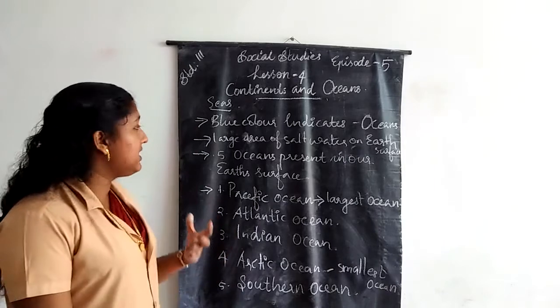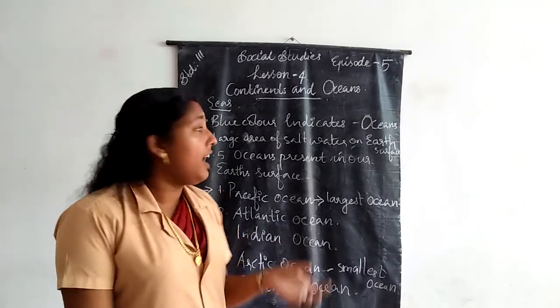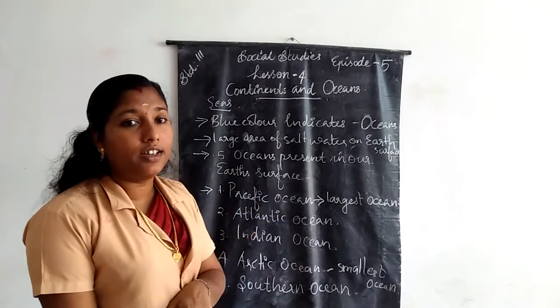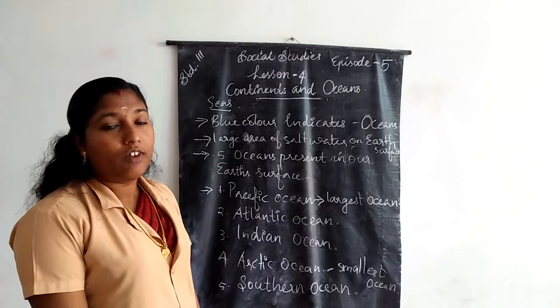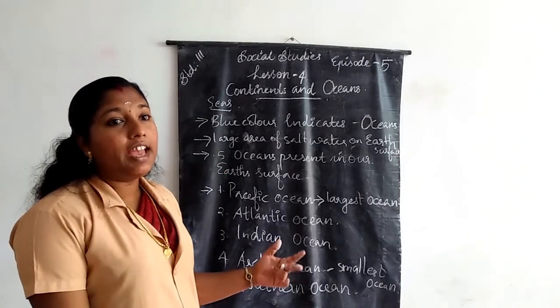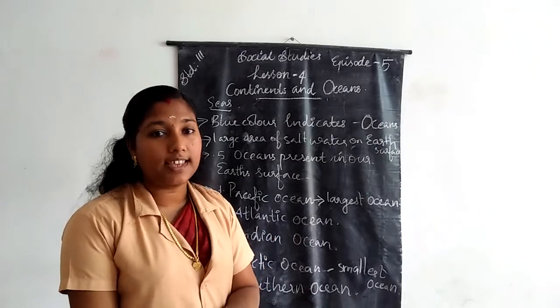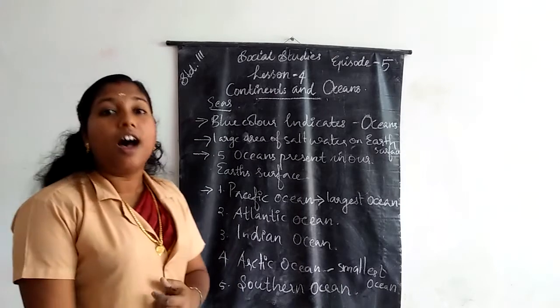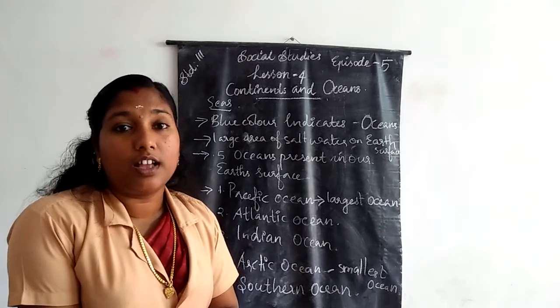Then, what are oceans? A large area of salt water on the surface of the Earth is known as an ocean. What are seas? The area of oceans that touch the land are called seas. How many oceans are present on our Earth's surface?